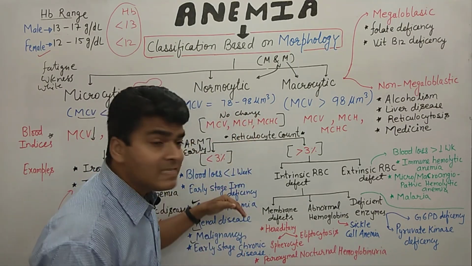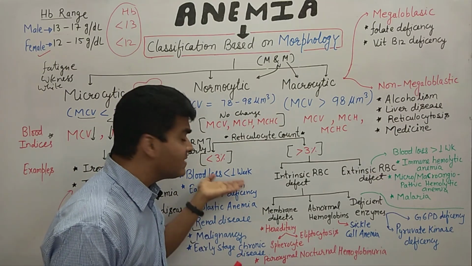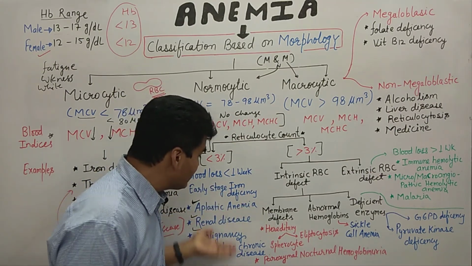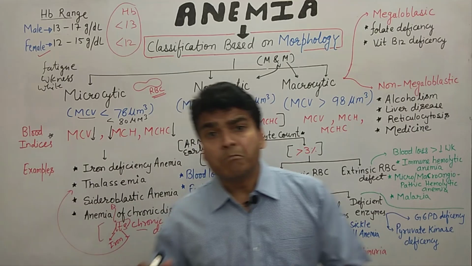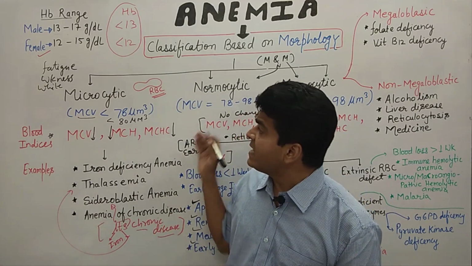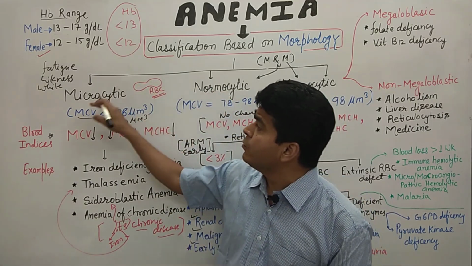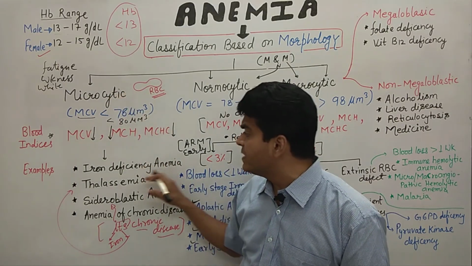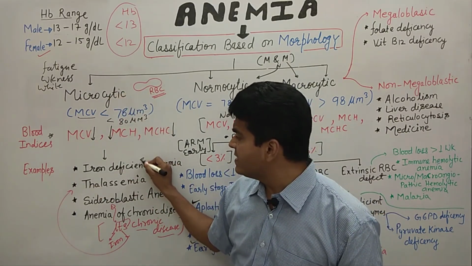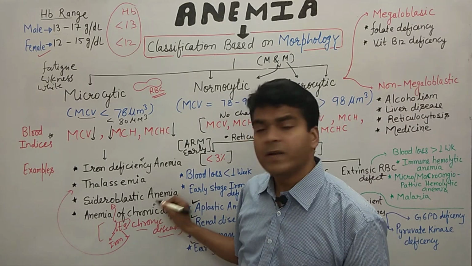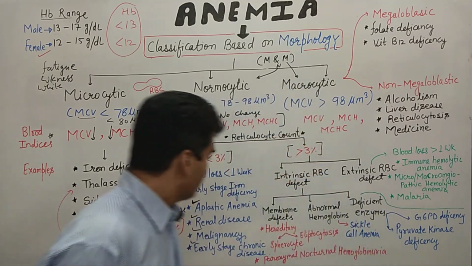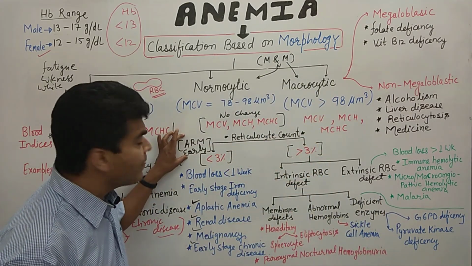But in the later stage of iron deficiency or chronic disease, the morphological classification changes and moves from normocytic to microcytic, in both iron deficiency and the anemia of chronic disorder. I hope you are able to remember by this trick.